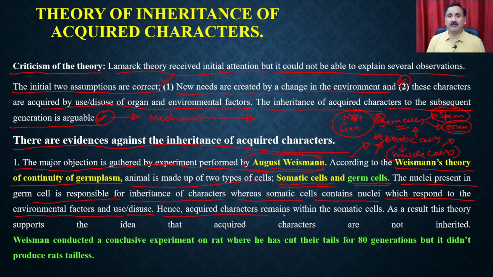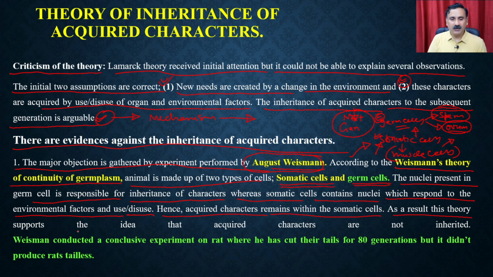That is not possible, because it is not transcribed or gone into my germ cells, and because of that every generation has to study. Every generation has to learn how to make the alphabets. When you are born, you go through those learning experiences. So the acquired characters remain within the somatic cell.